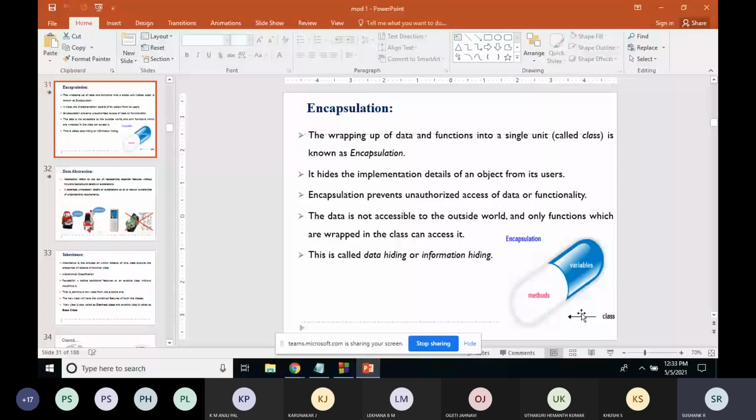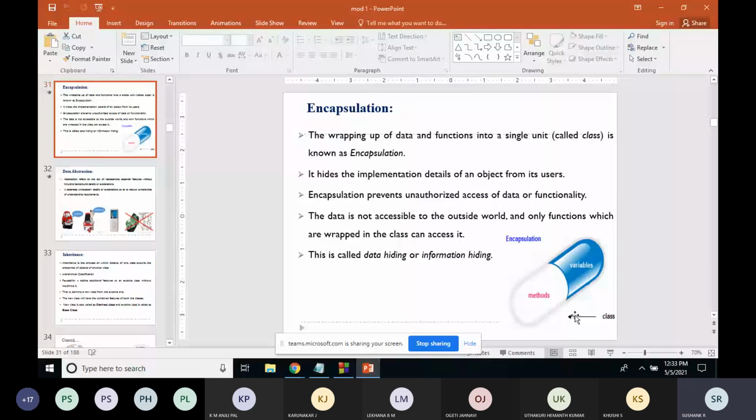So this is how. Here, that is what I'm telling: the details related to sales will be there in one unit. Is this example clear? Yes or no? Yes, sir. Okay. Now we'll go with one small example of encapsulation.